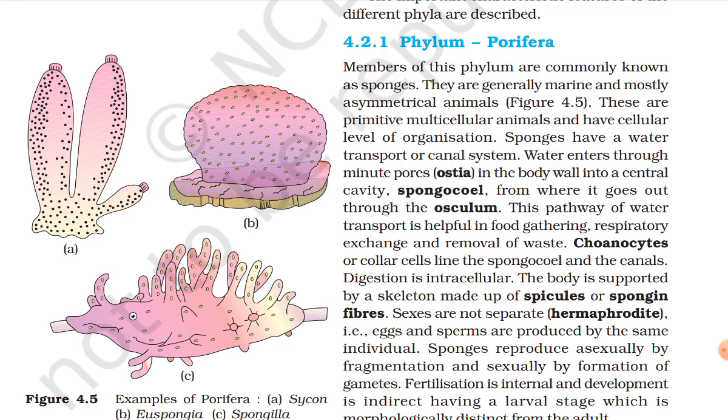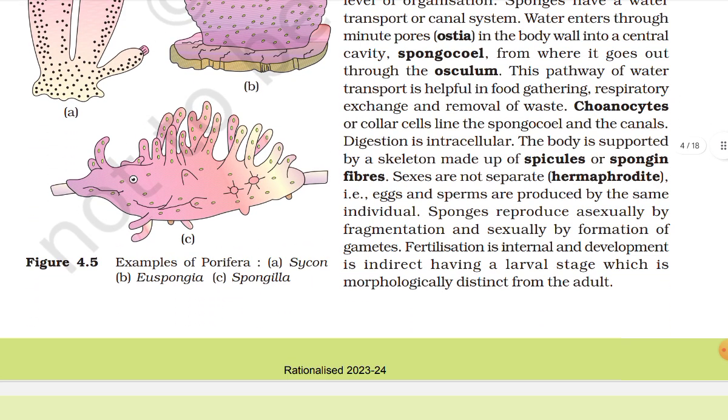Water enters through minute pores, ostia, in the body wall into the central cavity, spongocoel, from where it goes out through the osculum. This pathway of water transport is helpful in gathering food, respiratory exchange, and removal of waste. Choanocytes or collar cells line the spongocoel and the canals. Digestion is intracellular. The body is supported by a skeleton made up of spicules or spongin fibers.